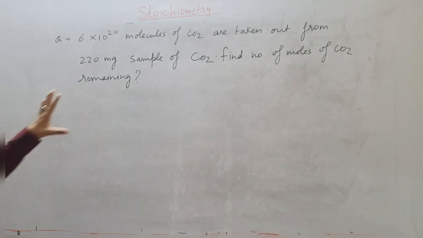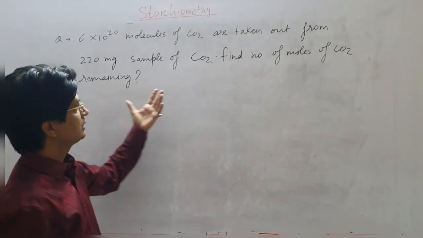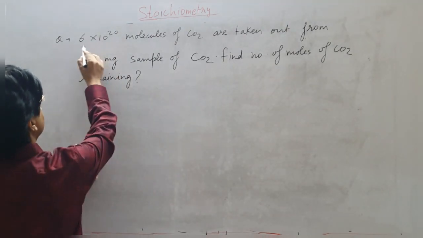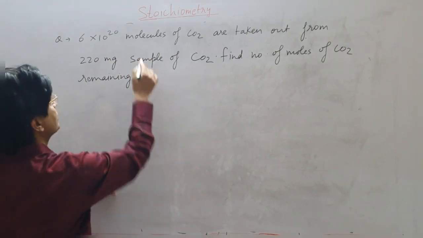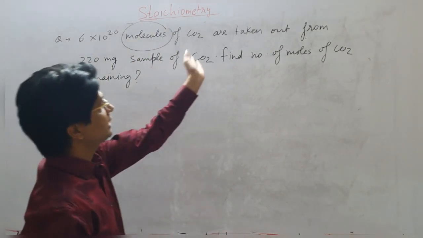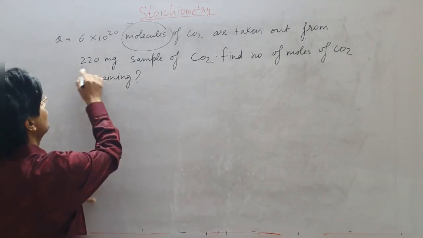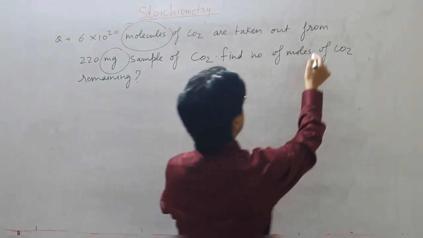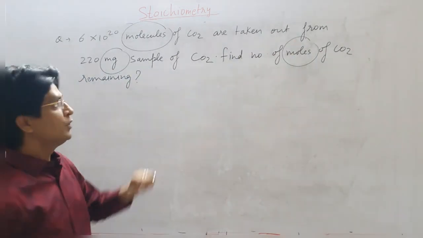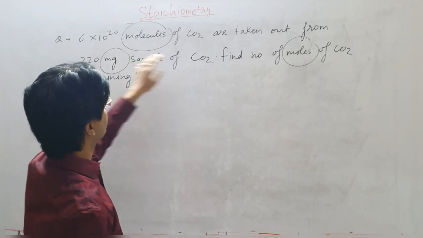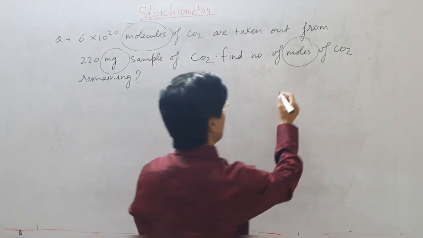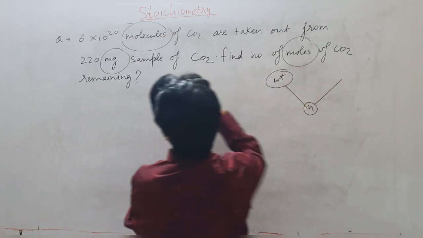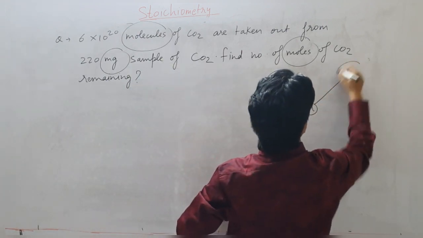Okay, students. This is a very famous question, and this has been asked once in NEET also. See, this question says, if 6 into 10 to the power of 20 molecules of CO2 are taken out from 220 milligram weight of CO2, find number of moles of CO2 remaining. So they have given you 3 different measurements of CO2, and we know how to connect them: weight, number of moles, and molecules, number of molecules.